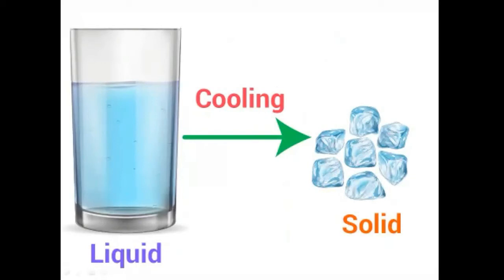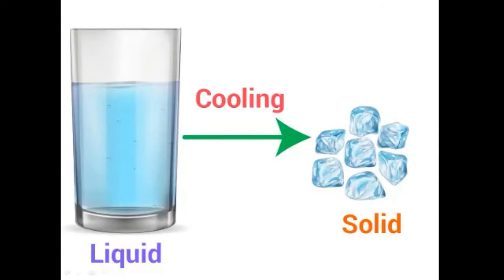When you keep a glass of water or a water bottle in the freezer, what happens after some time? After some time, liquid changes into solid because the water has cooled, and the solid is ice.